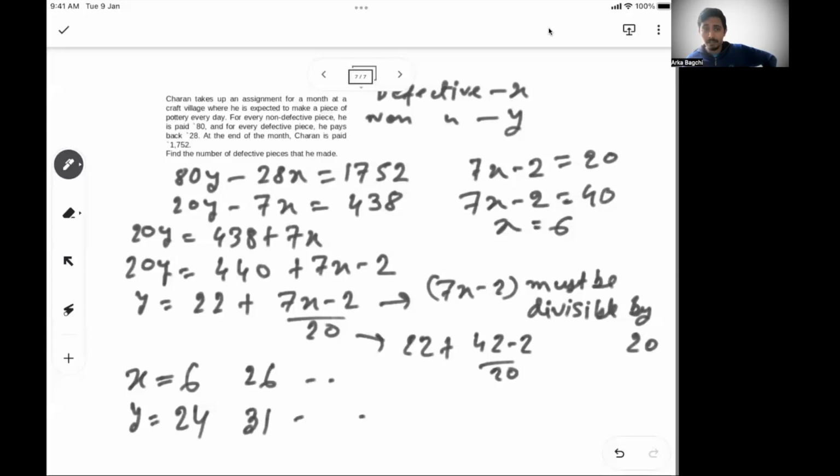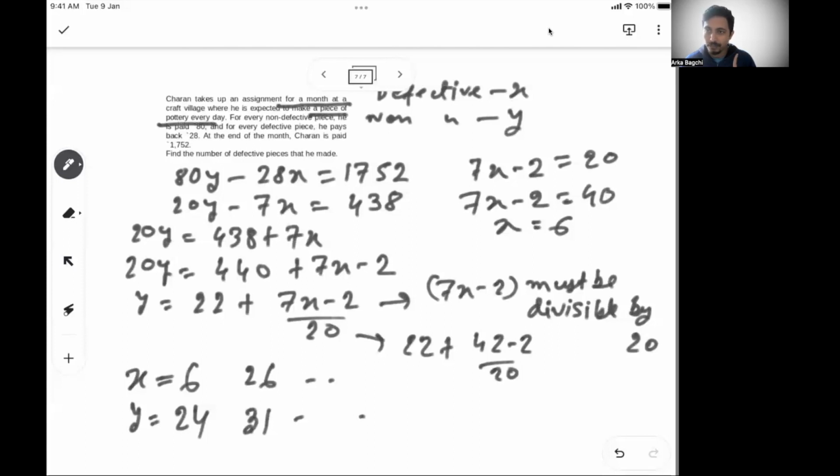But the main catch of the problem is this line: for a month. If someone takes up an assignment for a month to make a piece of pottery every day, the maximum can be 31.